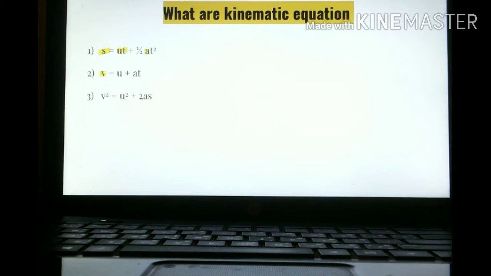Second equation, v = u + at, where v is the final velocity, u is the initial velocity, a is the acceleration and t is the time. This is the third equation, v square = u square + 2as, means final velocity square is equal to initial velocity square plus 2 into acceleration into displacement. This is the kinematic equations.